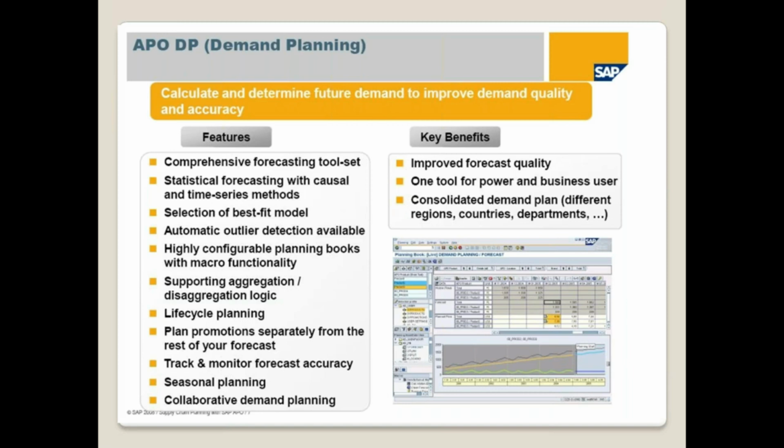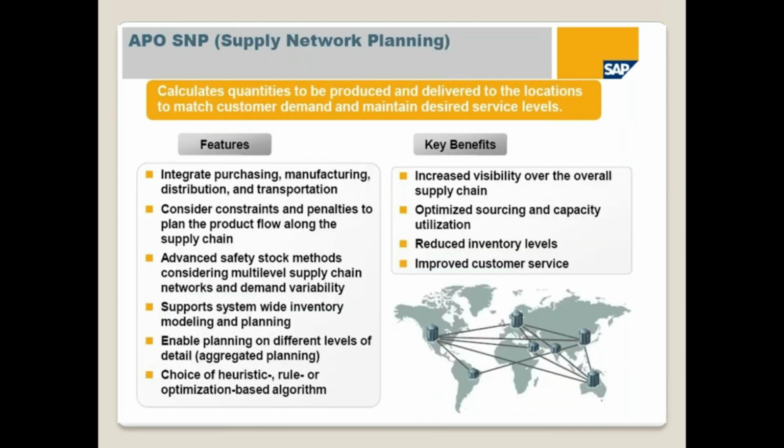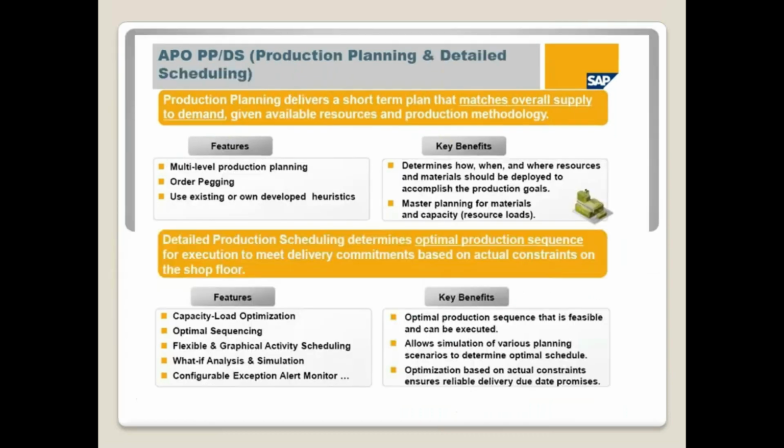And SNP, supply network planning. Basically, this is for the mid-term production planning as well as short-term inventory distribution. And PPDS is short-term production planning.